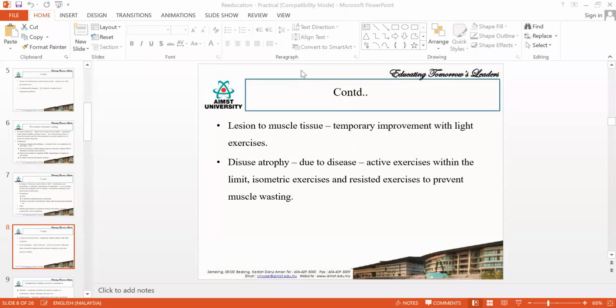So for this problem, you have 2 main techniques. First, you need to prevent the muscle wasting, because when a muscle is not used for a long time, it will end up in wasting of the muscle. So you have to prevent it, then you have to improve the muscle power. For prevention, it depends on the cause of the problem. According to the cause, you have to choose these techniques. Almost all these techniques you have already learned except PNF. PNF I will be teaching in the next class.